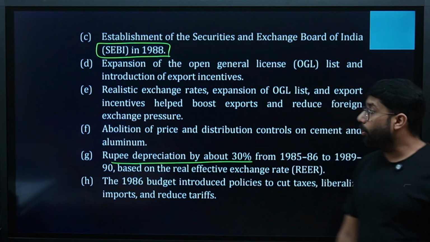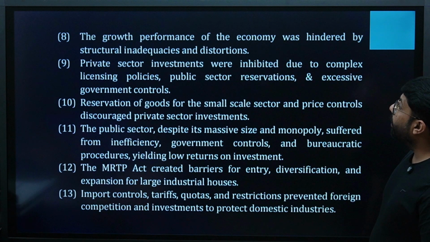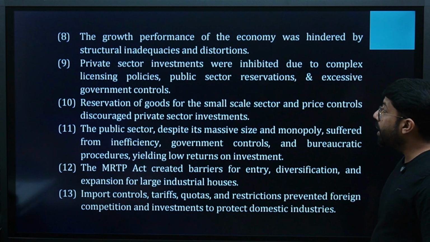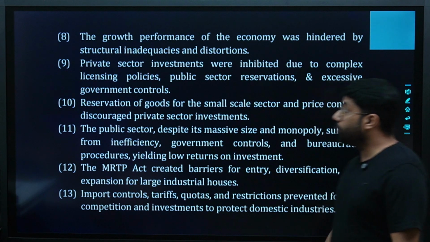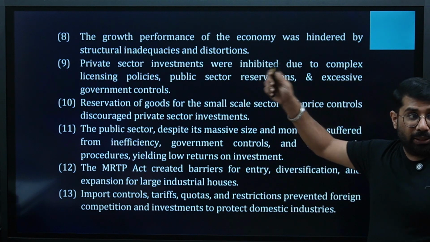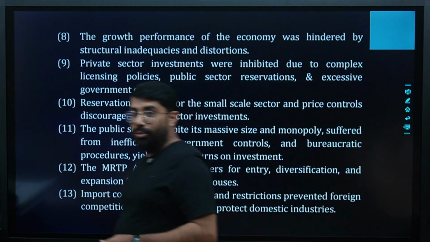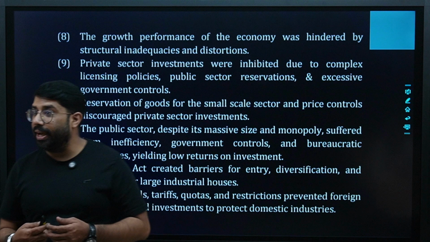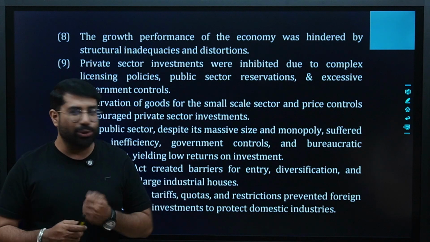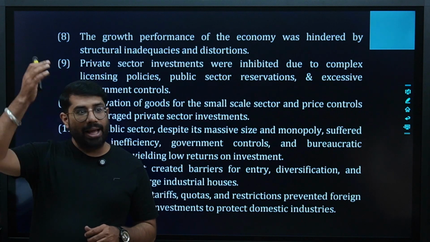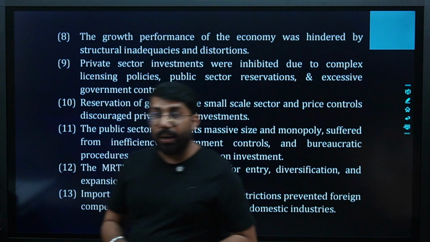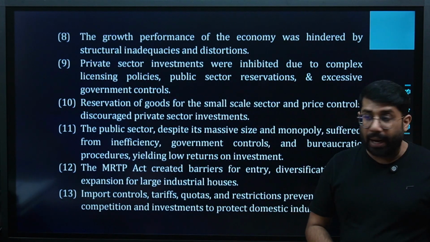trade. Getting a point? The growth rate performance of the economy was hindered by structural inadequacies and distortions. The growth performance was hindered. I told you, no, what we were doing. We were trying to check ourselves whether we can absorb all the things or not. We tried to liberalize many things. Right?